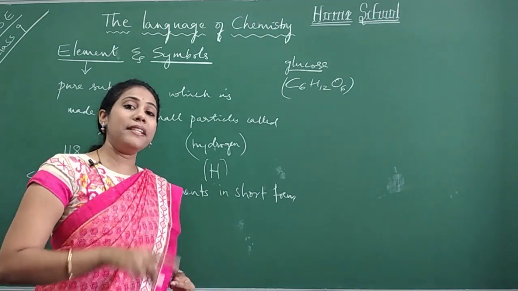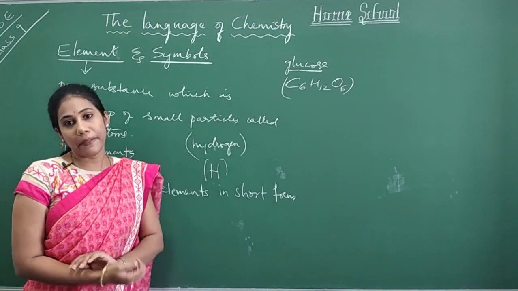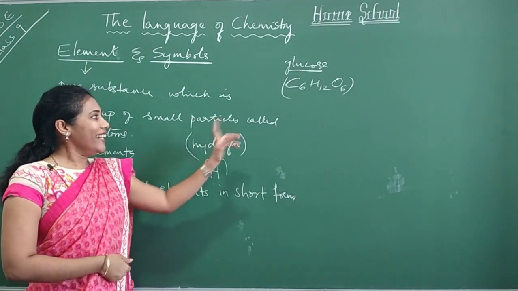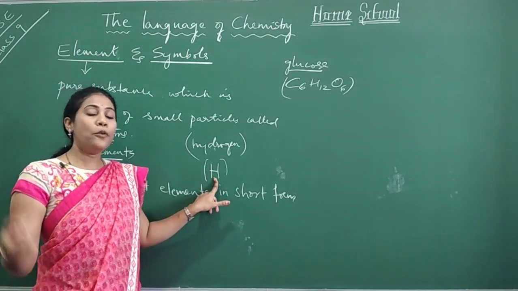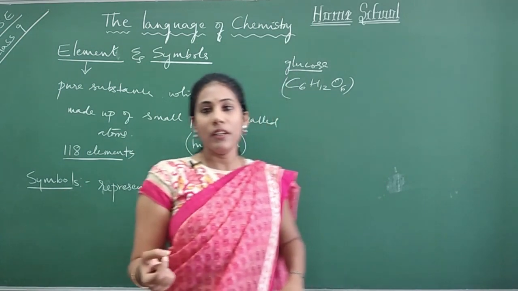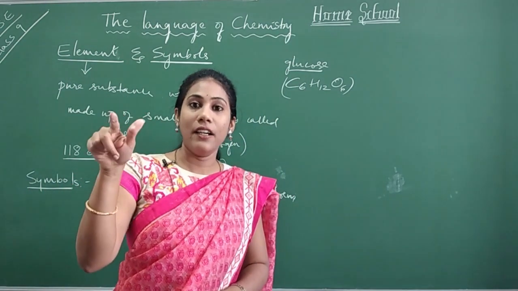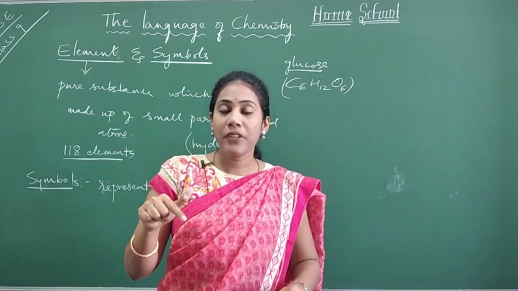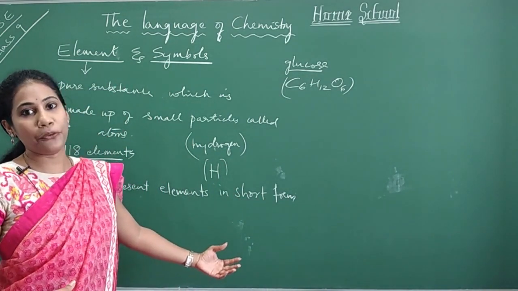You must be wondering why hydrogen is called with the letter H, and why oxygen is called with the letter O, silicon with the letters Si, cobalt with the letters Co. The story behind these symbols I am going to explain now.